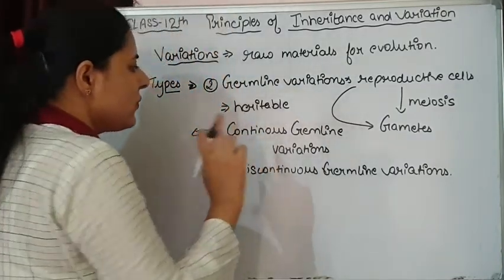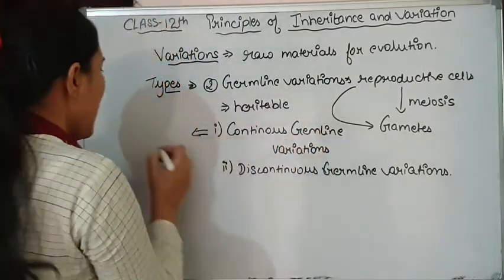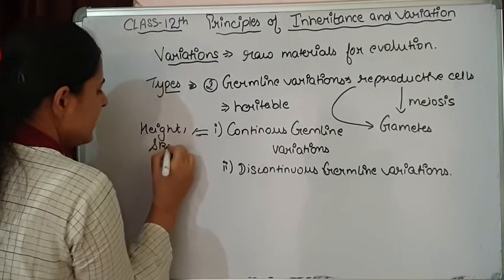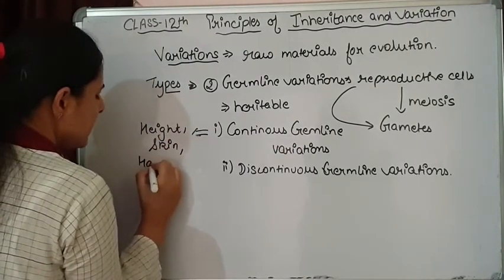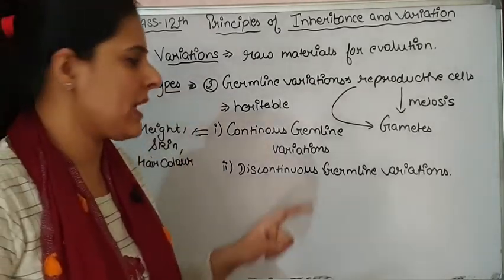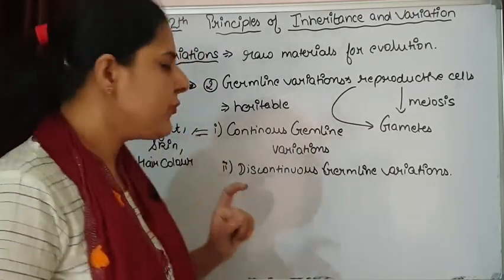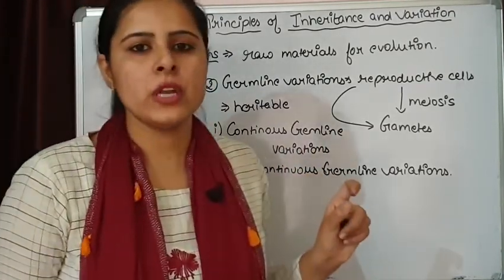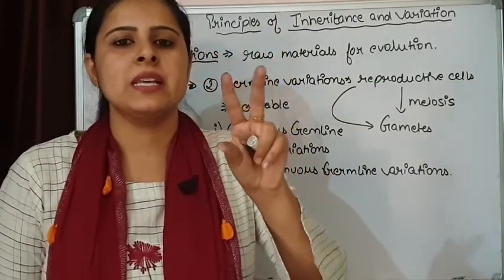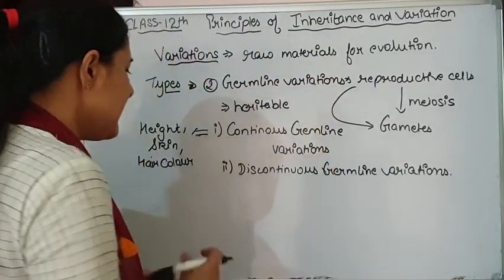This we can call a continuous germline variation, or we can say height. Height, skin color, hair color: these are examples of continuous germline variations. Because if you look at the phenotype, you are not going to get only two contrasting phenotypes. There will be a range of phenotypes and the intermediate.